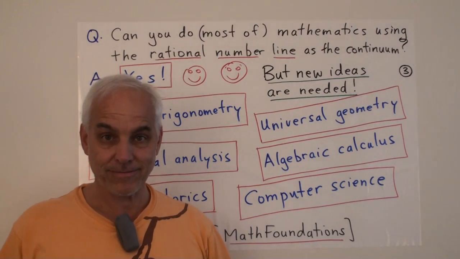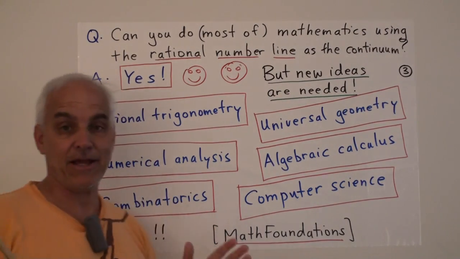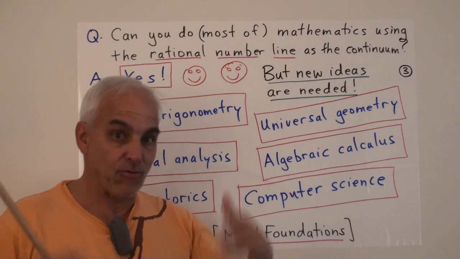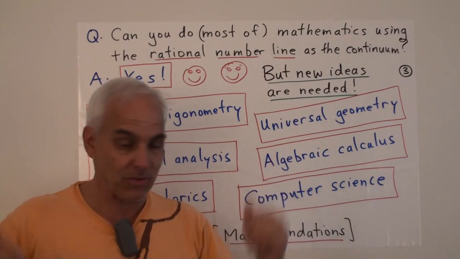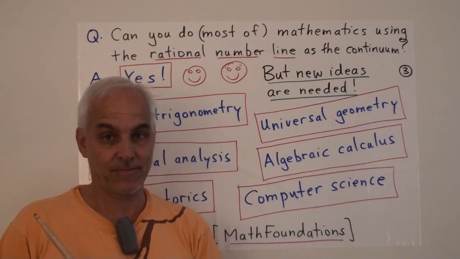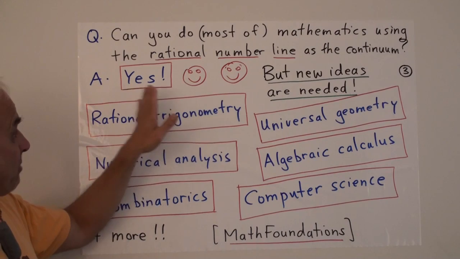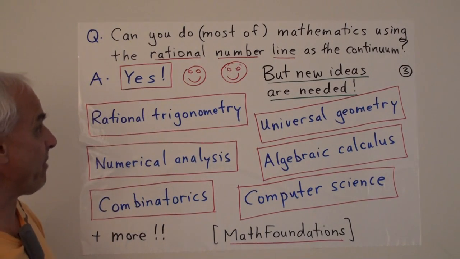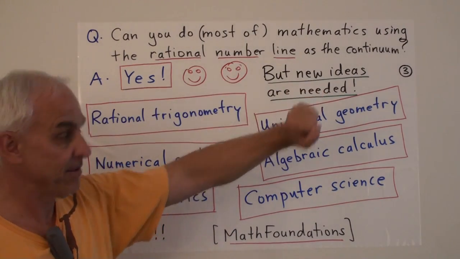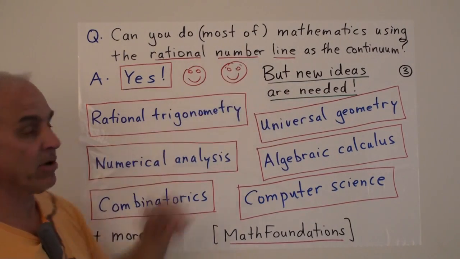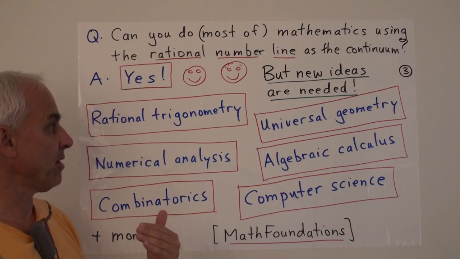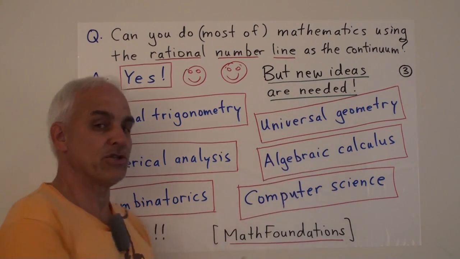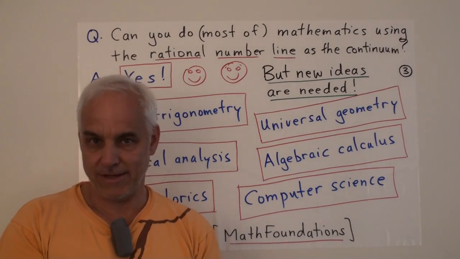Does it work? It's quite alien to our current way of thinking because most students learn that we need real numbers, we need irrationals, and we need transcendental this and that. Well, the answer is, in my view, a resounding yes. We can build up mathematics, or at least most of mathematics, using the rational number line as the foundational idea of a continuum. But new ideas are certainly needed in order to do that.